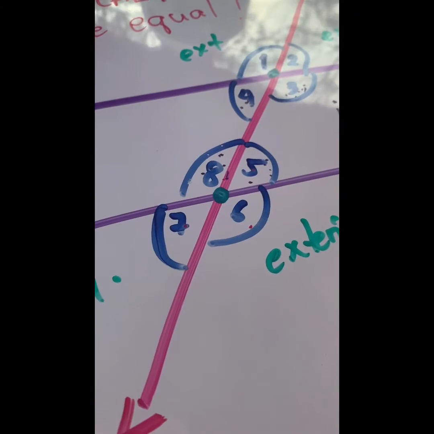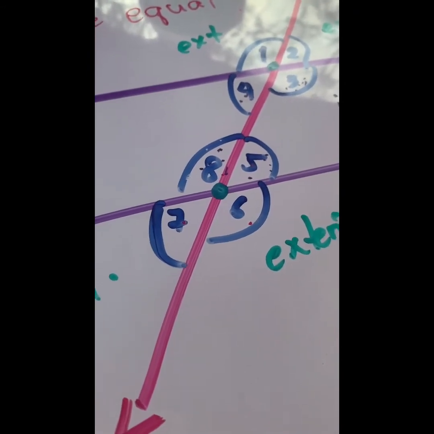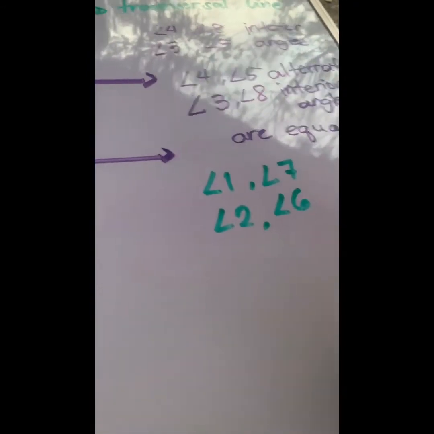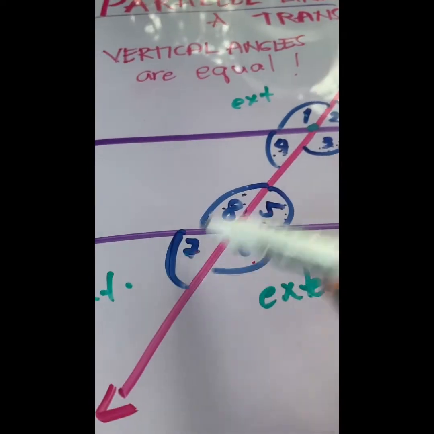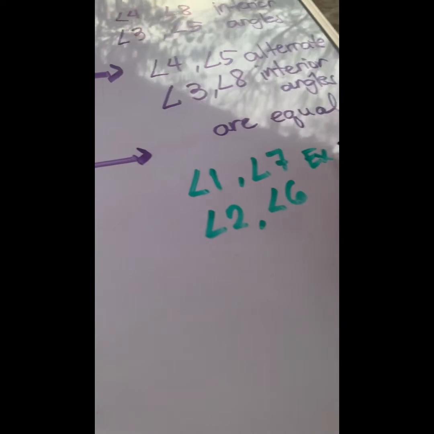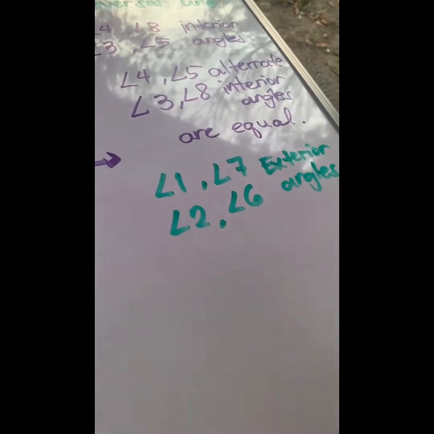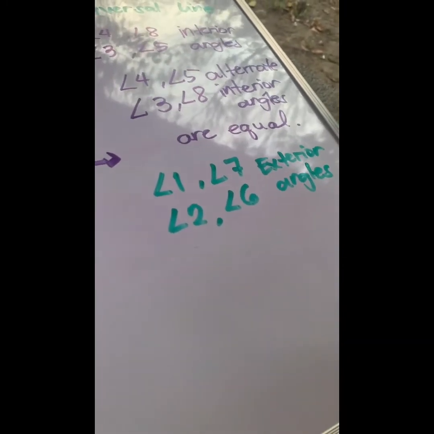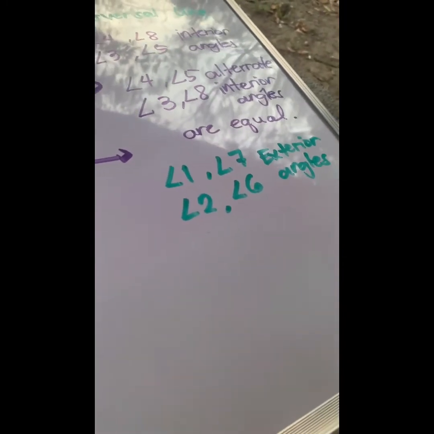Angle 2 and angle 6. This 1, 7, 2, and 6. These are exterior angles. Okay? Again, there are exterior angles that we would identify.